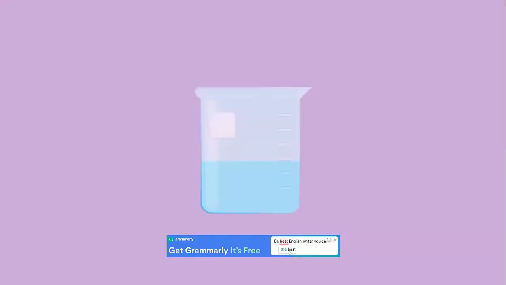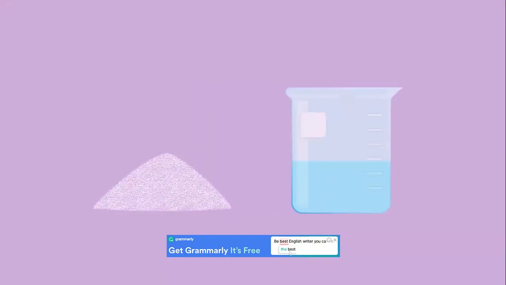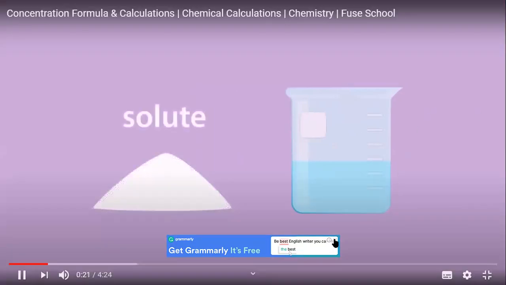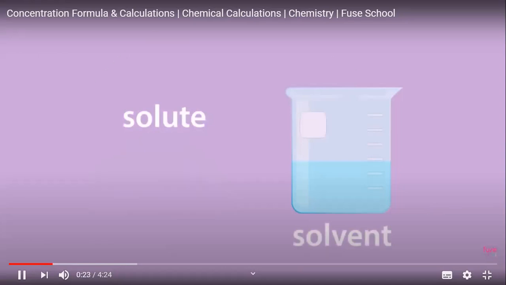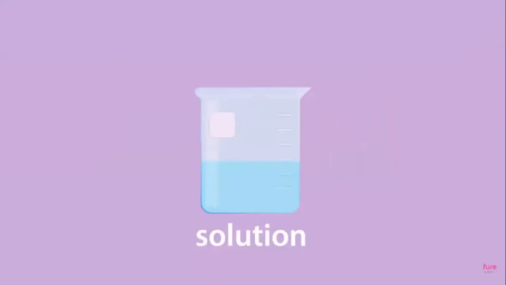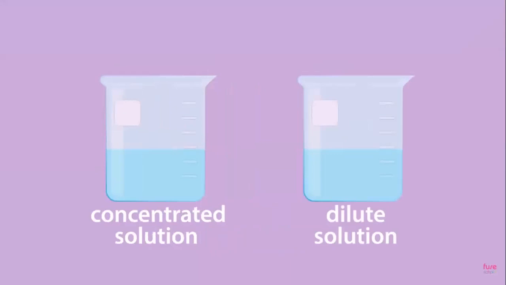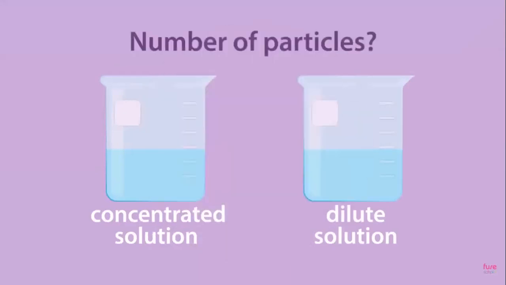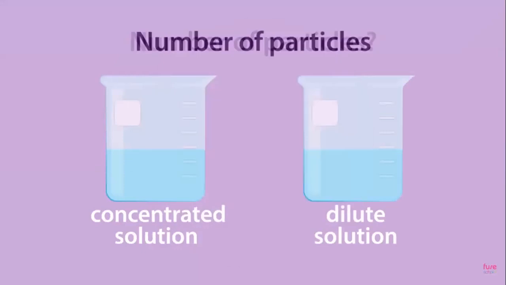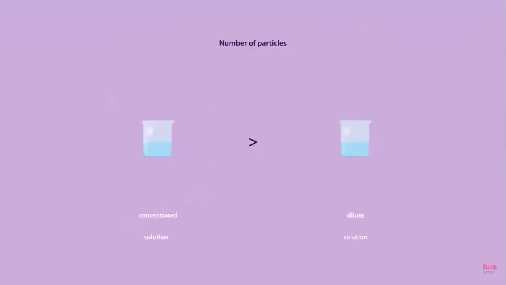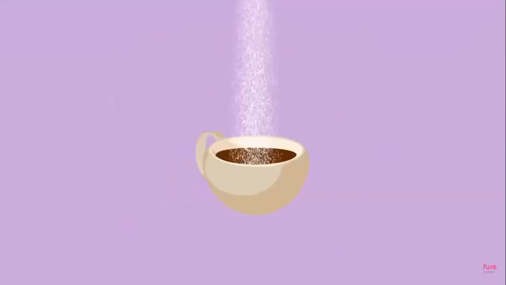The concentration of a solution is a measure of the number of particles of a solute, a dissolvable solid, which are in the solvent, the liquid in which the solute is dissolved. What might you say about the number of particles in a concentrated solution compared with a dilute solution? Pause, think, and continue when ready. The number of particles in a concentrated solution is greater than in a dilute solution. Think about when you sweeten a drink by adding sugar. The more sugar you add, the sweeter the drink tastes.